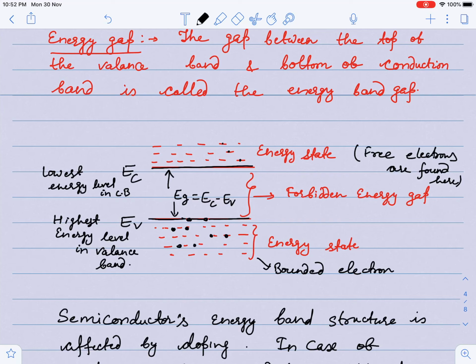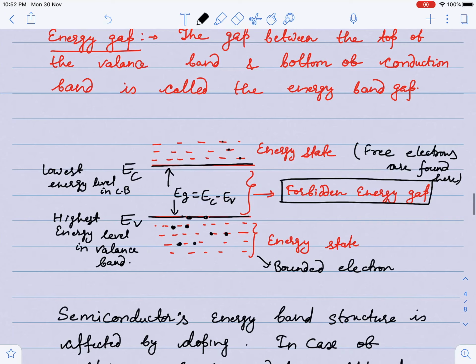Electrons are usually found in these energy states, and you are seeing that no electron can be found in this gap, which is known as the forbidden energy gap. In the forbidden energy gap no energy states are found. That's why all electrons either remain in the valence band or can jump into the conduction band.